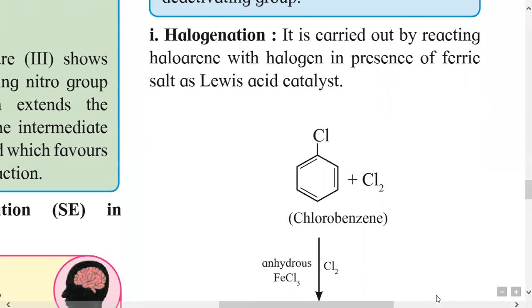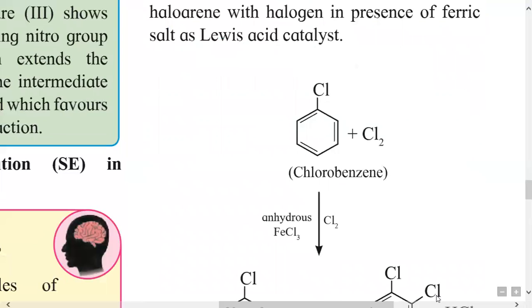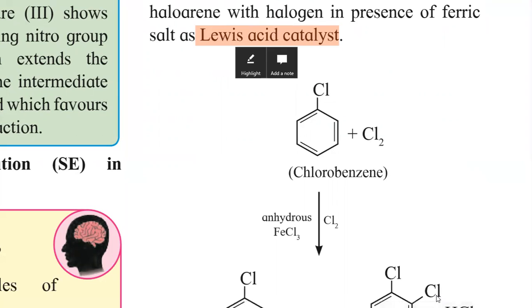Here this is chlorobenzene reacting with chlorine in the presence of a Lewis acid catalyst. There are different examples of Lewis acid catalysts like Fe, FeCl3, anhydrous ZnCl2 or AlCl3.